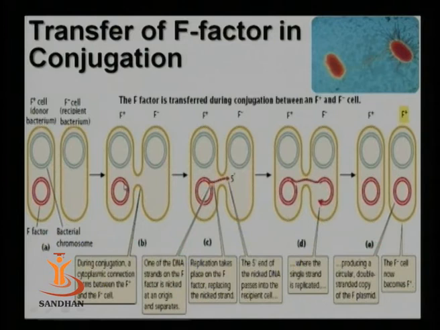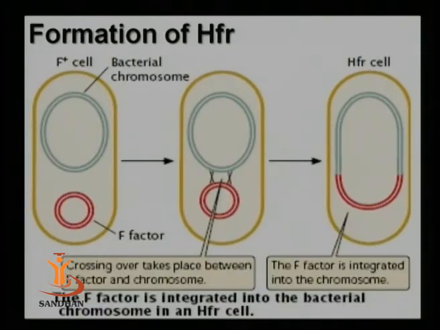There is a nick or a cut made at one of the strands of the DNA, and one strand of the plasmid enters the recipient cell. Consequently, the recipient cell also starts duplicating that strand. As a result, at the end of the process, the F minus cell also possesses the entire plasmid and becomes an F plus cell. This is the transfer of the F factor during conjugation.